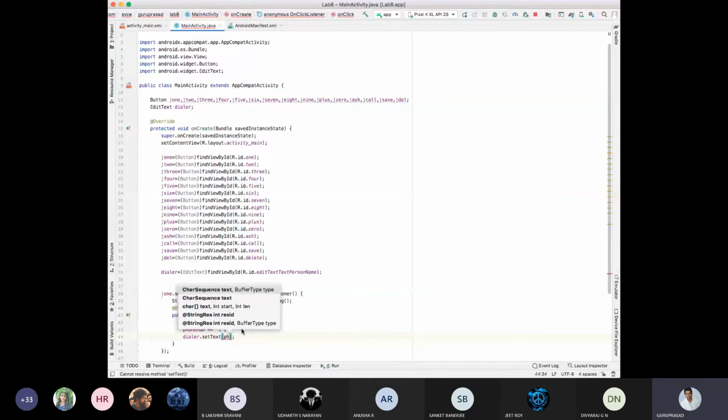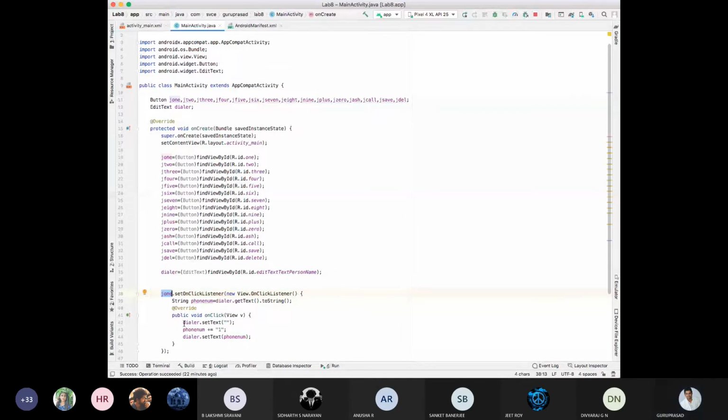I'll re-mention this. Upon clicking Java 1, something should happen. Initially, the dialer edit text will be null. I am creating a phone number string and I am giving plus equal to. Plus means, for example, if I press 9, then it should remain 9 only. Again, adding upon plus, 9844641646.